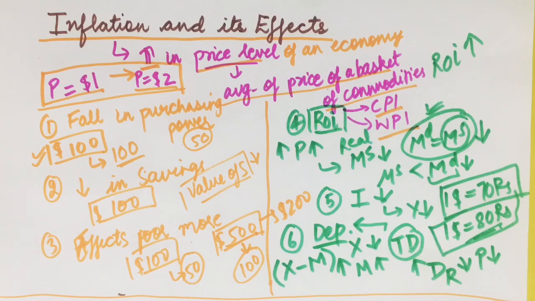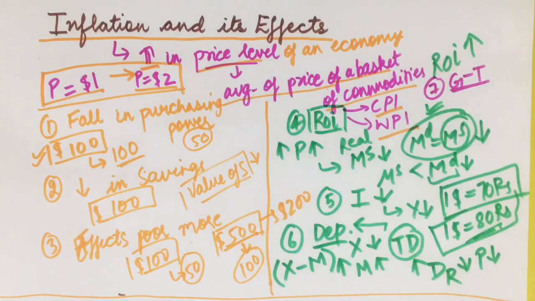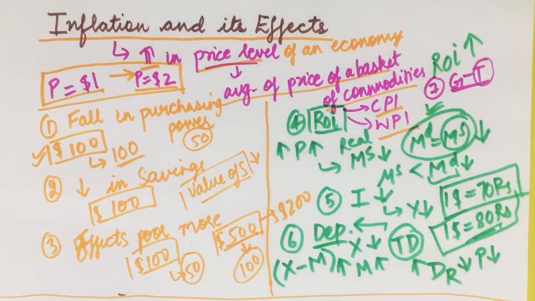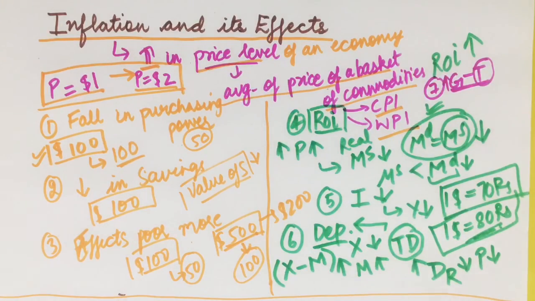Now we move on to the seventh point, which says that the government budget deficit rises. Why does the government deficit rise? G minus T is the budgetary deficit. The government was incurring government expenditure for various projects. Now, since there is a rise in prices, it has to pay more. The value of the taxes it has collected in its reservoirs falls, and the value of the expenditure it still has to incur goes up. So the budgetary deficit rises. It is a loss for the government as well. So these were the 7 effects of inflation.